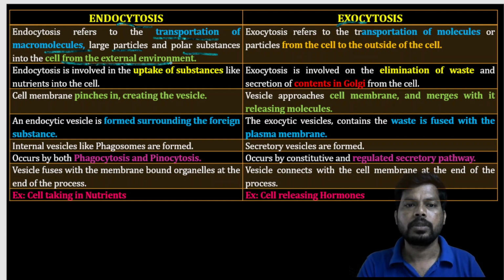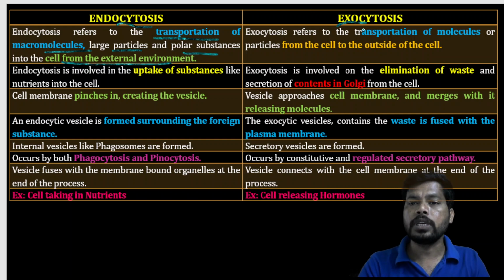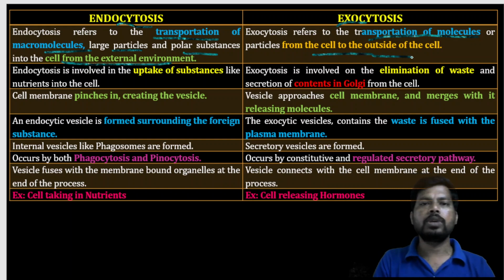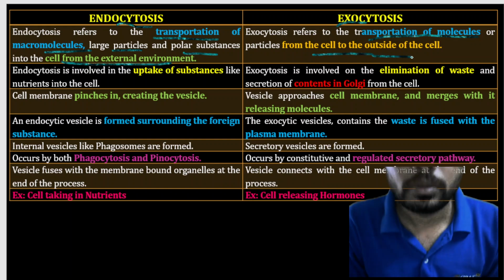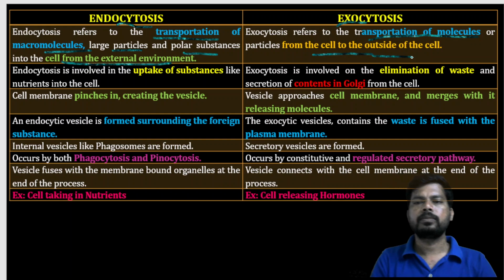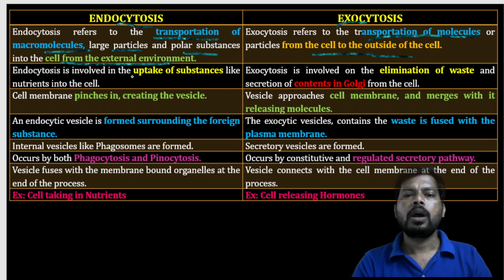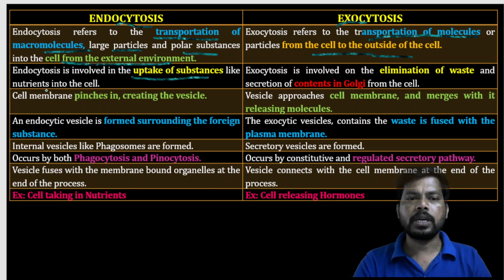Endocytosis means sending into the cells. Exocytosis is transportation of molecules or particles from the cell to the outside of the cell. Endocytosis is involved in the uptake of substances like nutrients into the cell.